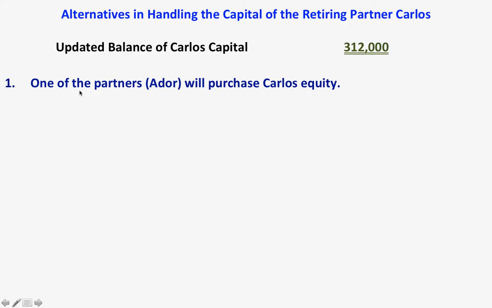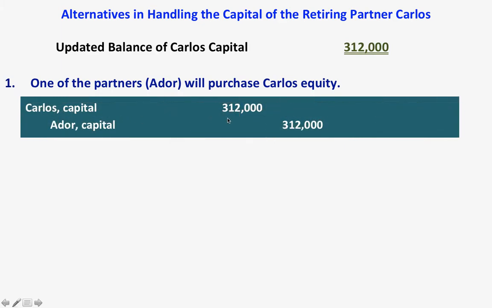One of the partners, Adore, or the other partner can purchase Carlos's equity. In this case, Adore is purchasing Carlos's equity. So we will debit Carlos's capital of 312,000 and give the Carlos capital to the existing partner who purchased his capital of 312,000.